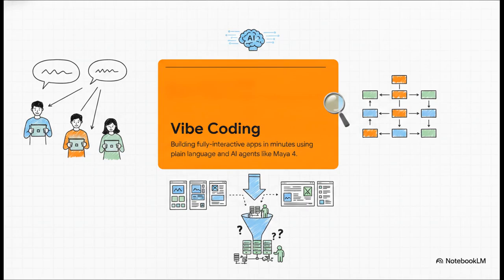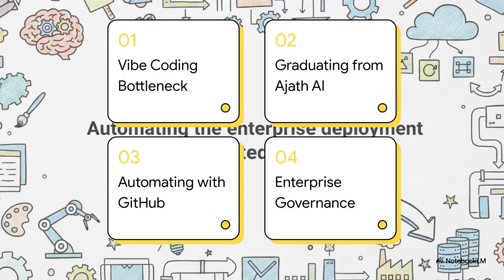But here's the catch. Because it's so incredibly fast and accessible, it introduces a brand new bottleneck for infrastructure teams. Suddenly, they have to figure out how to safely host these apps that were just generated out of thin air. So, here is our roadmap for this explainer to solve this exact problem. First, we'll look at the vibe coding bottleneck. Second, graduating from Ajath AI. Third, automating with GitHub Actions. And finally, enterprise scale and governance.